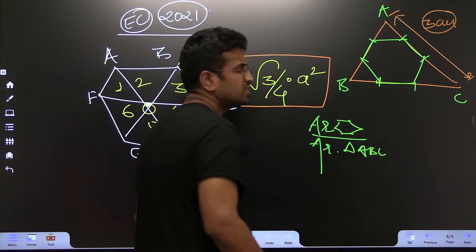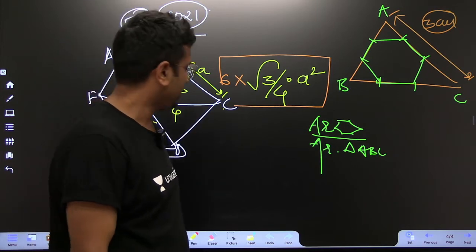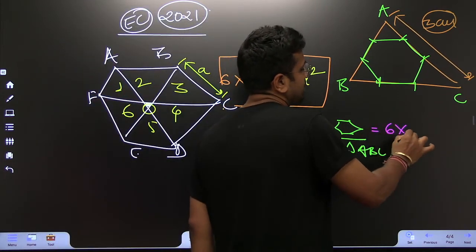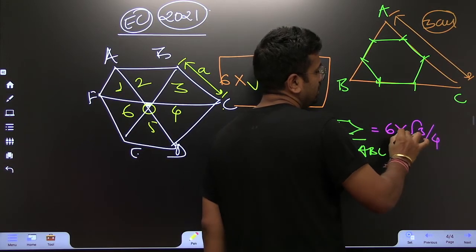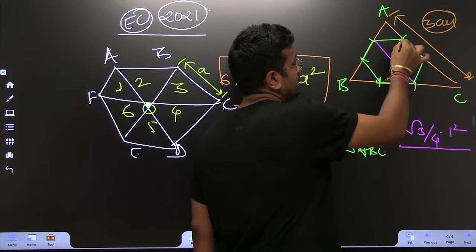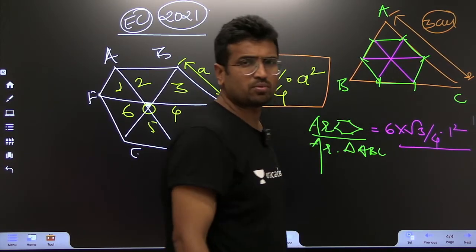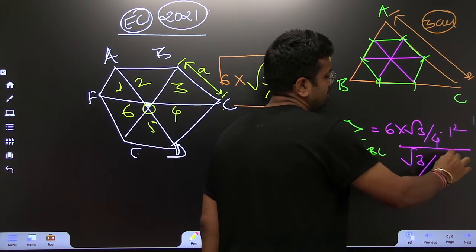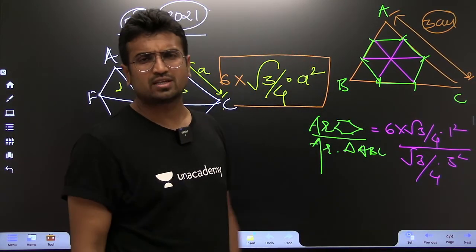Then what will be the area of the regular hexagon upon the area of this equilateral triangle? See, we can find the answer, that's not a problem. Any which way we can find the answer. If you really want to, it is 6 times root 3 by 4 into 1 square. Similarly, root 3 by 4 into the side, 3 centimeter, square. But why do you need to solve like this?